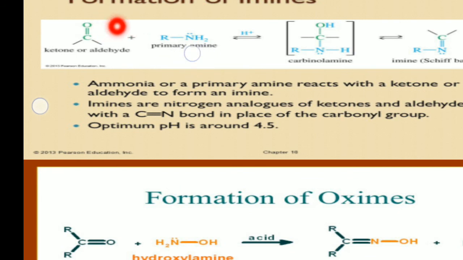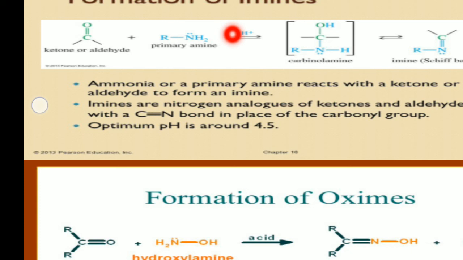The first one is the formation of imines, where a ketone or aldehyde reacts with any ZNH2. In place of Z we take an alkyl group, which is called a primary amine. Simply, from this primary amine two hydrogens and the oxygen are removed as water, and we get the imine RN double bond C, which is called a Schiff's base. The same mechanism can be followed as we saw in the last slides.